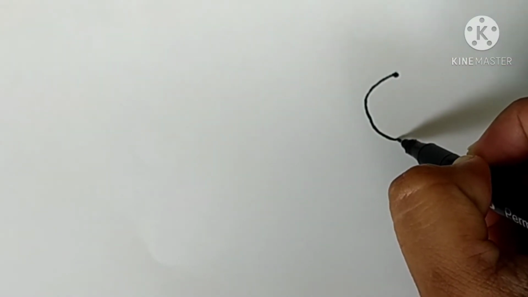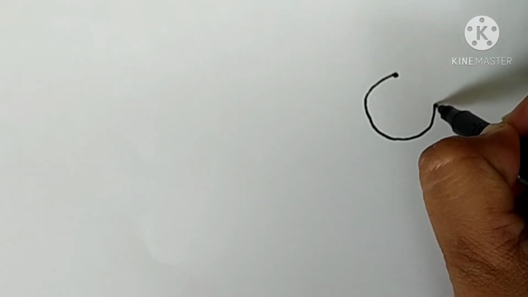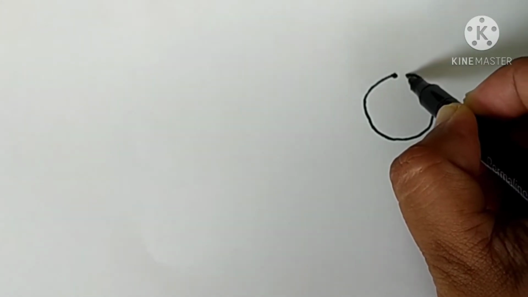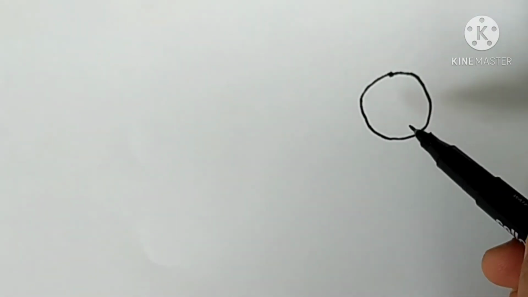Yes, like this. Now go up with the curve. And now join this curve to our dot. Like this. Correct. This is how you will write your letter O. Okay. Circle. Isn't it looks like a circle only? Yes, correct, children.